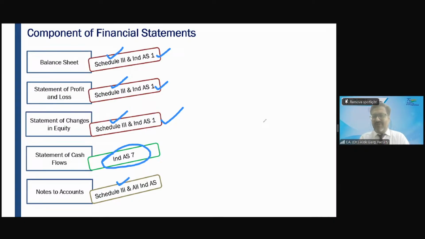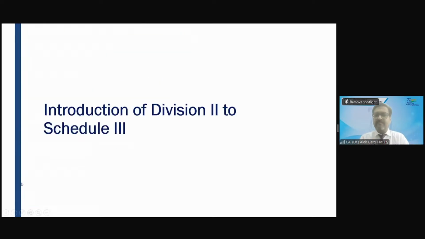All Ind AS. Contingent liability, so it is not Ind AS 1. Ind AS 37 gives the disclosure relating to contingent liability. Related party disclosure, Ind AS 24 talks about related party disclosure. So all Ind AS. Clear? Whether this construct is clear to all of you? Yes, sir. Clear, sir.